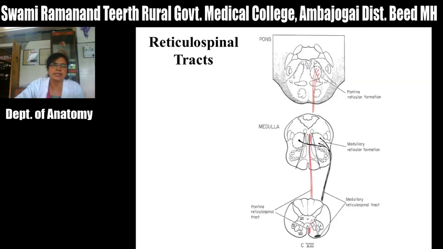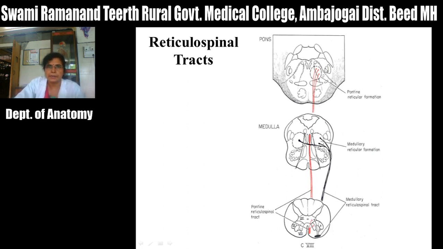Now we will see about this reticulospinal tract. This reticular formation, from your physiology you know in detail. So this reticular formation means these are the groups of neurons which are interrupted by the bundles of fibers, that is the reticular formation which is present throughout the brainstem. There are two reticulospinal tracts, that is, one arises in the reticular formation of pons, and second arises in the reticular formation in the medulla.